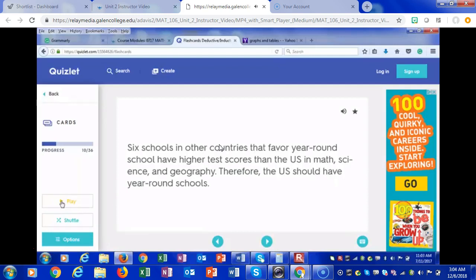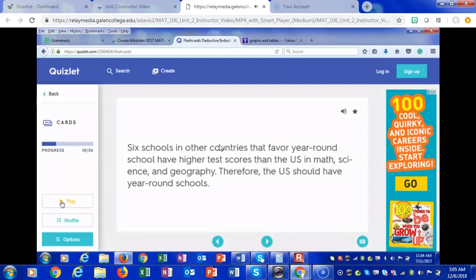Okay? Six schools in other countries that favor year-round school have higher test scores than the U.S. in math, science, and geography. Therefore, the U.S. should have year-round schools. Inductive or deductive? Is there a pattern within these six schools? Well, obviously, because these six schools seem to have similar results because they favor year-round school and they have higher test scores than the U.S.